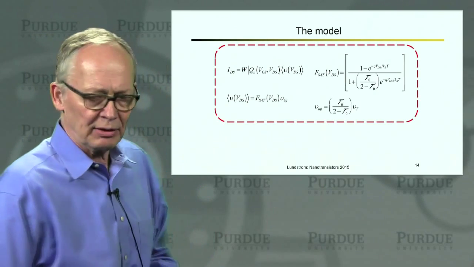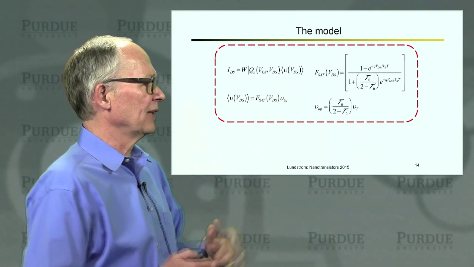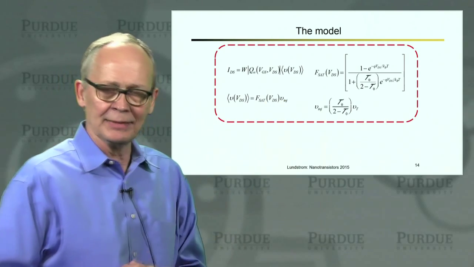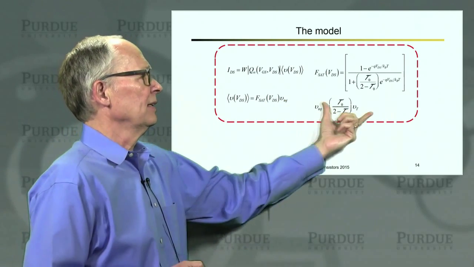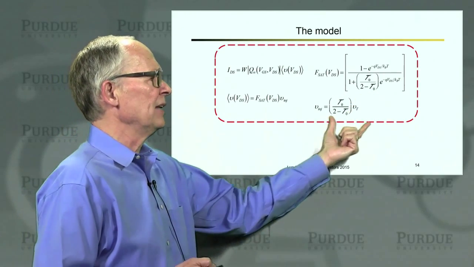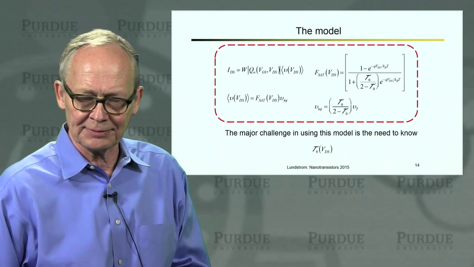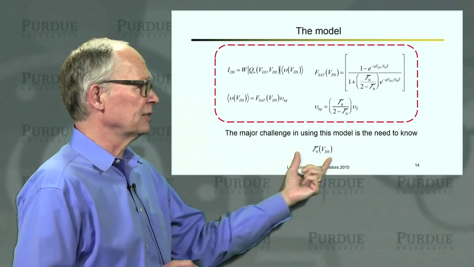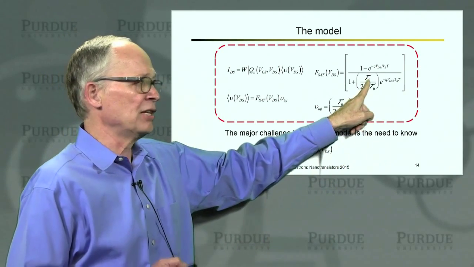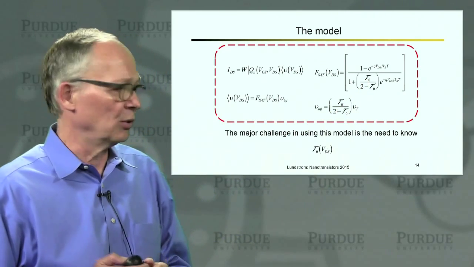Okay, so our model is this. Current is width times charge times average velocity. Average velocity is some drain saturation function times injection velocity. The drain saturation function is given by this expression that we just derived, and the injection velocity is some fraction of the ballistic injection velocity. The major challenge in using this model is getting an adequate representation for how this transmission changes from T-lin to T-sat as we go from low to high drain voltages.